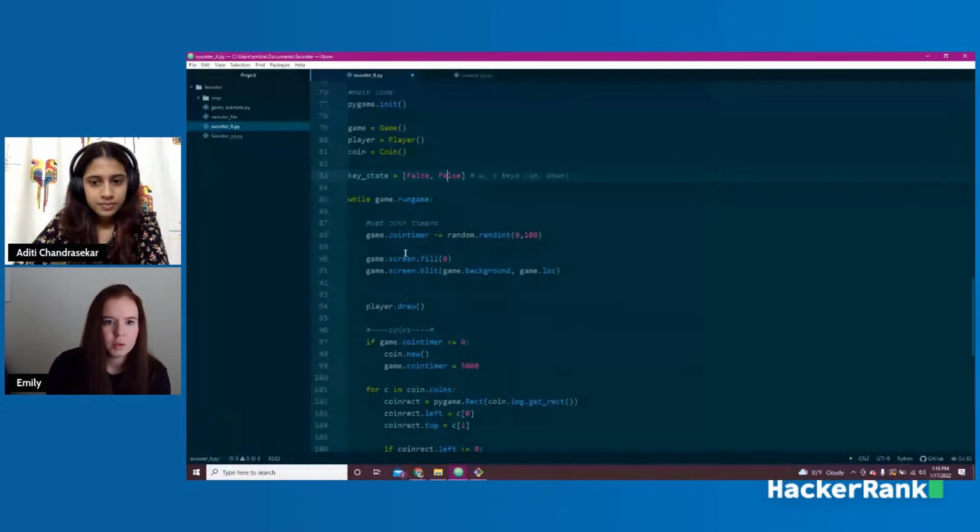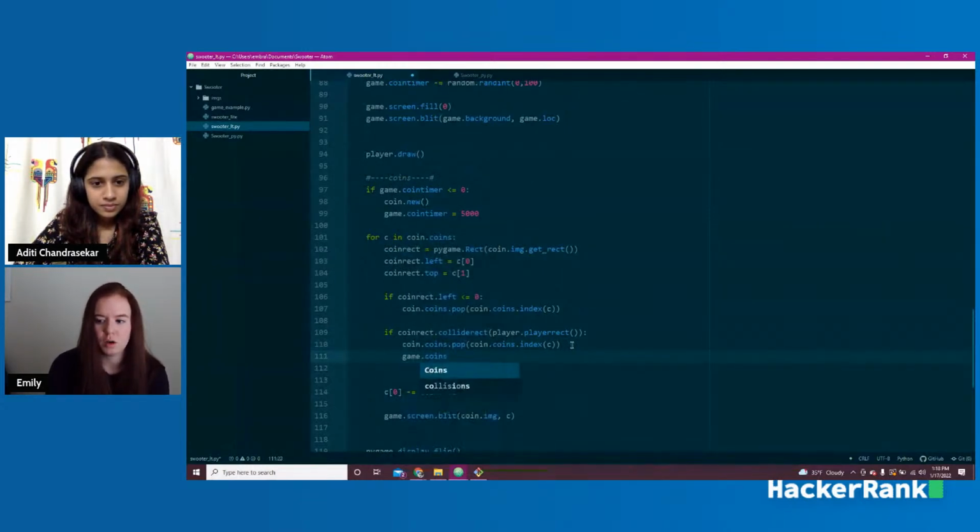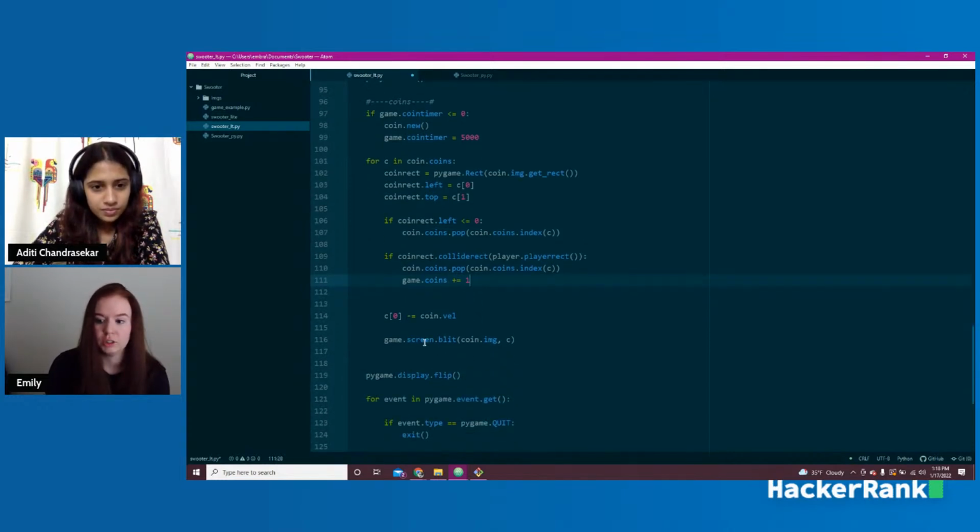So where do we do the collide? All right, so right here, this is where we handle collisions. Whenever we collide with a coin, we want to add to our coins. So plus equals 1. Now, every time we hit a coin, we're going to add 1 coin to our count that we created in the game. And then we need to actually show our score. So we can do that here. We can say game.showText.